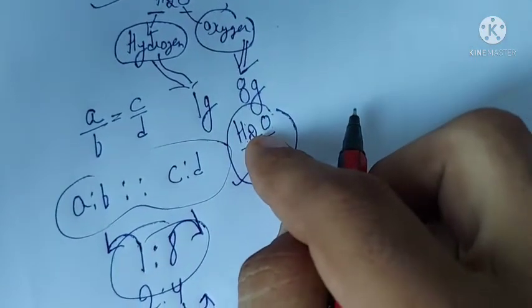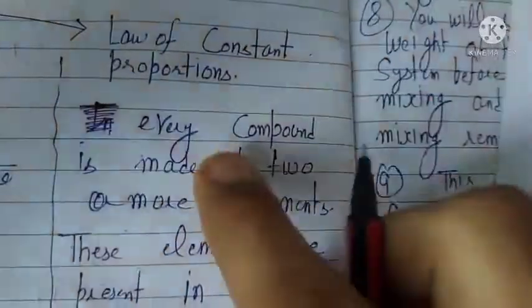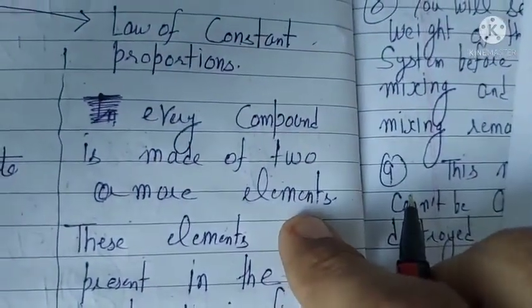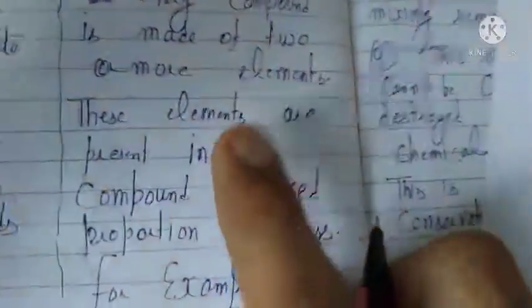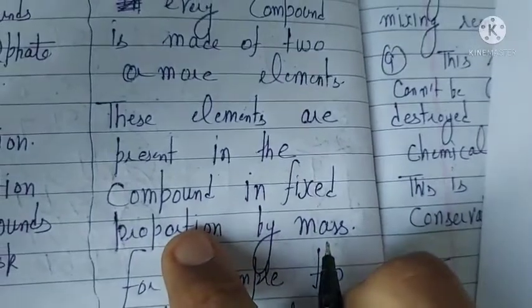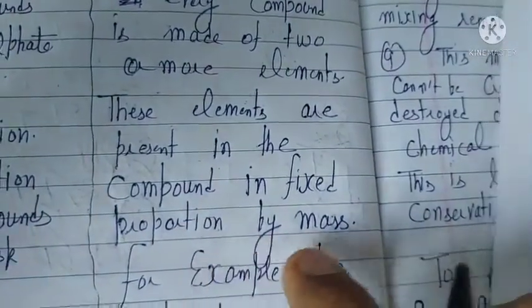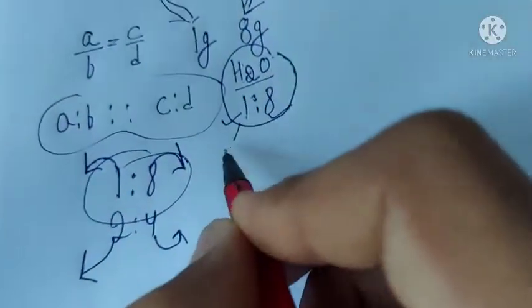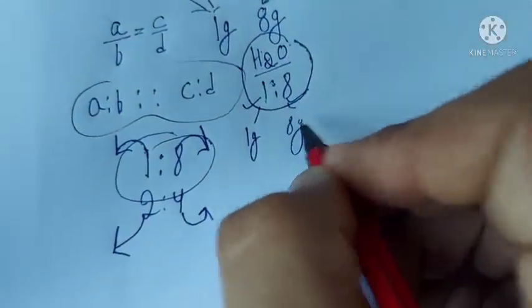while making the compound. So you know, every compound is made of 2 or more elements. Like in the case of water, it is made of hydrogen and oxygen. So these elements are present in the compound in a fixed proportion, a fixed ratio by mass, like 1:8. For 1 gram of hydrogen, we need 8 grams of oxygen in order to prepare 1 molecule of water.